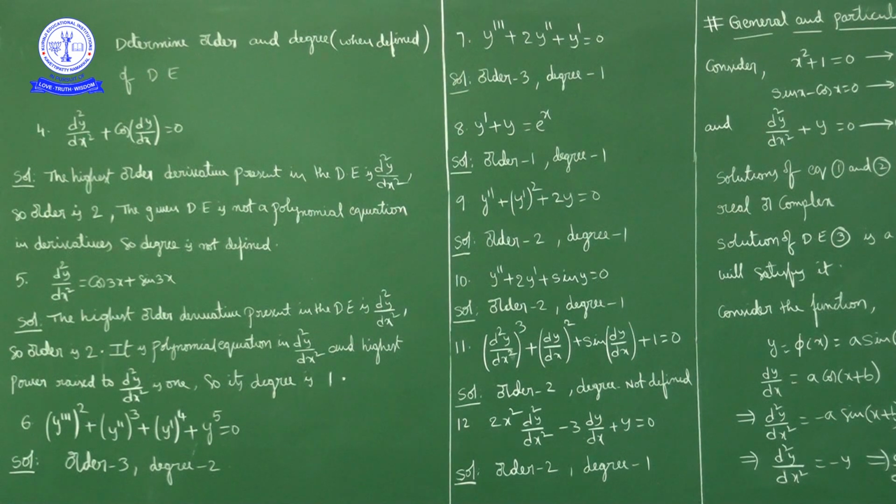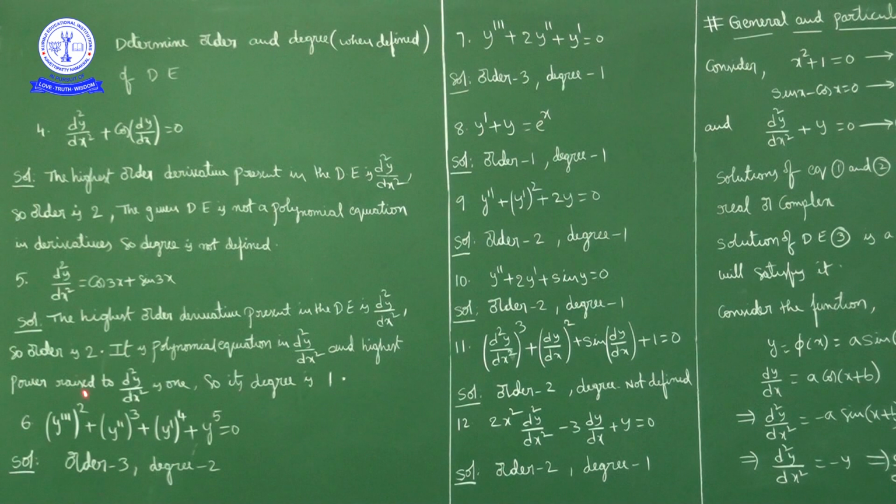Next, the sixth question: (y triple dash) whole square plus (y double dash) whole cube plus (y dash) power 4 plus y power 5 is equal to 0. Here y triple dash means d cube y by dx cube, y double dash means d square y by dx square, and y dash is dy by dx. The highest order derivative in this differential equation is y triple dash.